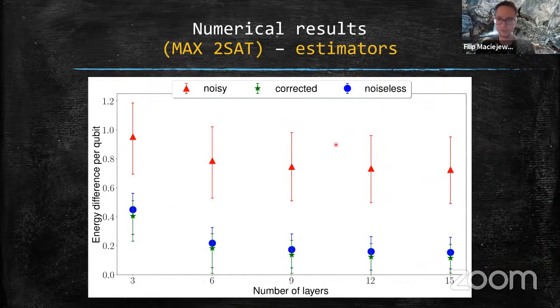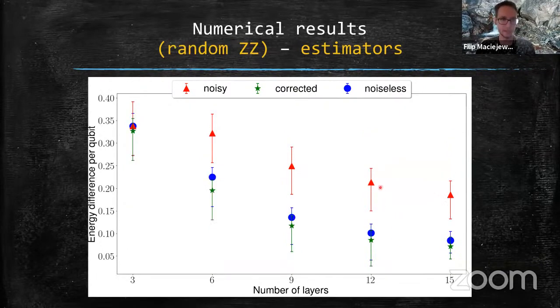You can see 3 colors on this graph. The red points correspond to the noisy estimators, the blue dots are noiseless for reference, and the green dots are the error mitigated ones. Basically the idea is to compare the green and red ones to the blue ones. As you can see, the error mitigation works pretty well for the estimators, and this is also for the random ZZ estimators, which also works pretty well, maybe except for the first, which is basically the same.